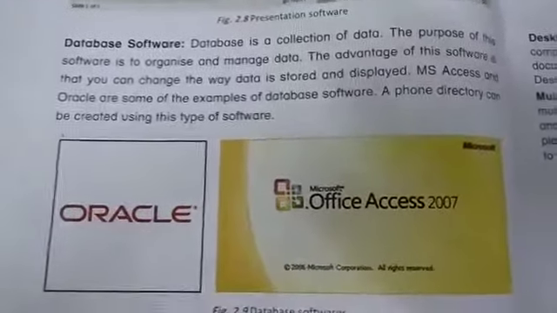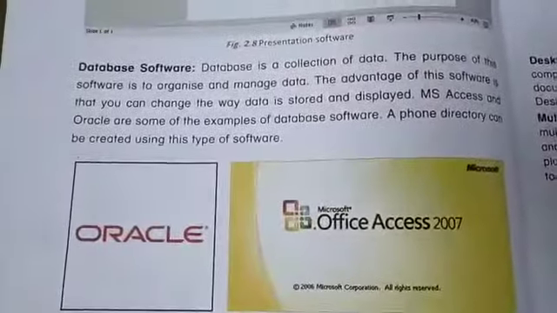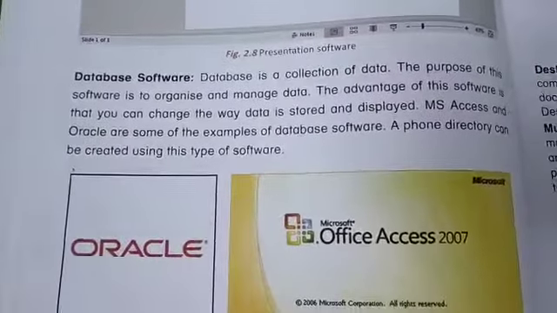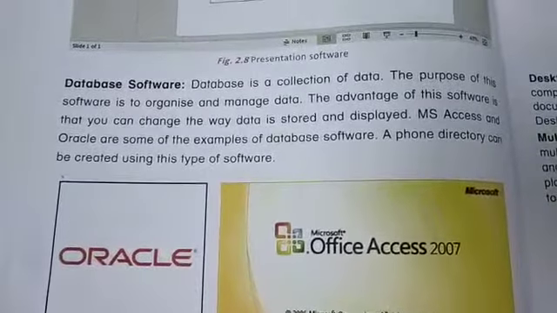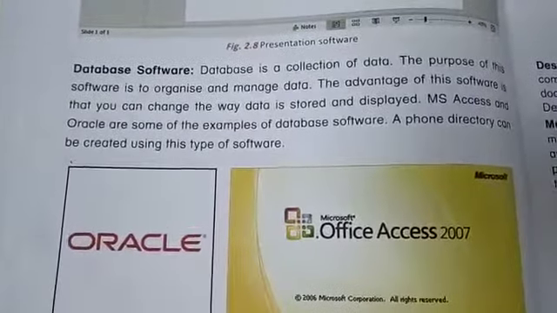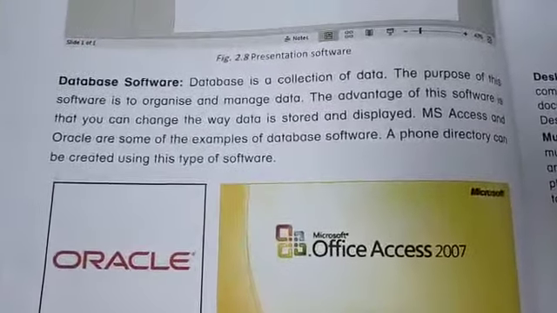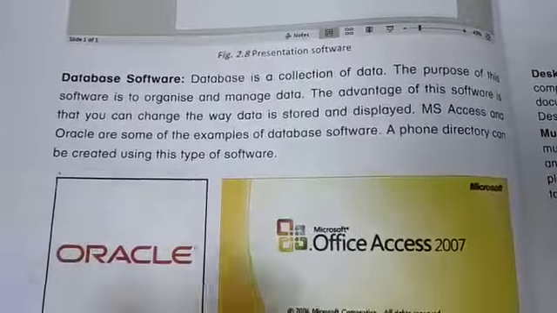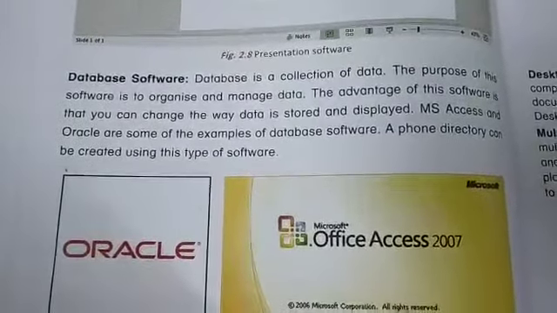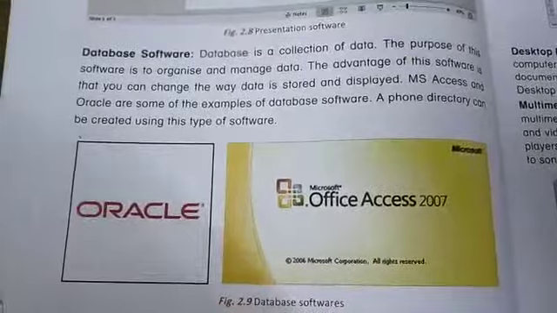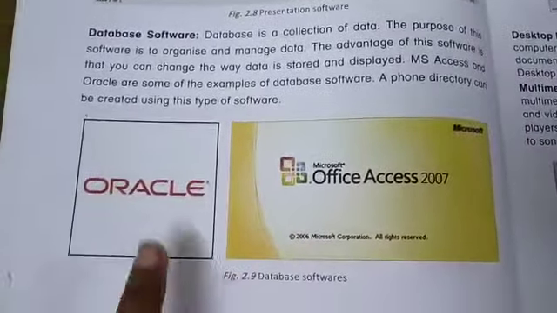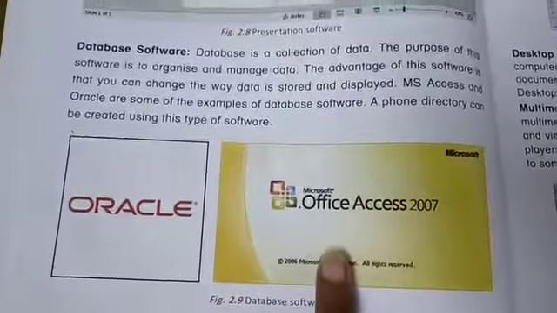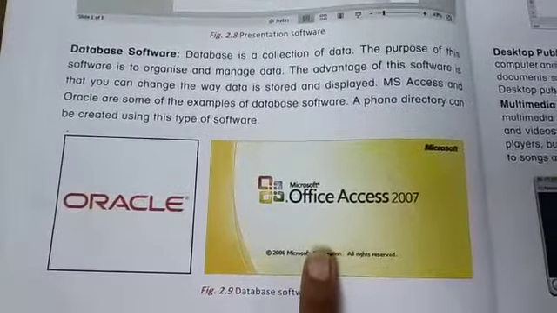In a phone dictionary, the name, address and phone number of each and every person of a particular society are written. Then you can find any phone number through the name or the address. That is possible where we can make it, either in Oracle or in Microsoft Office Access.